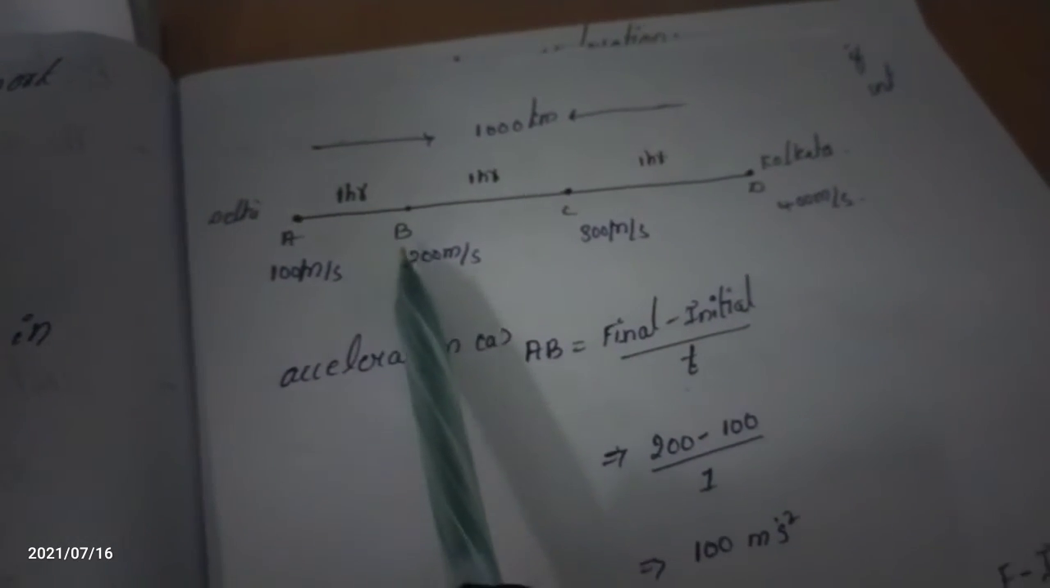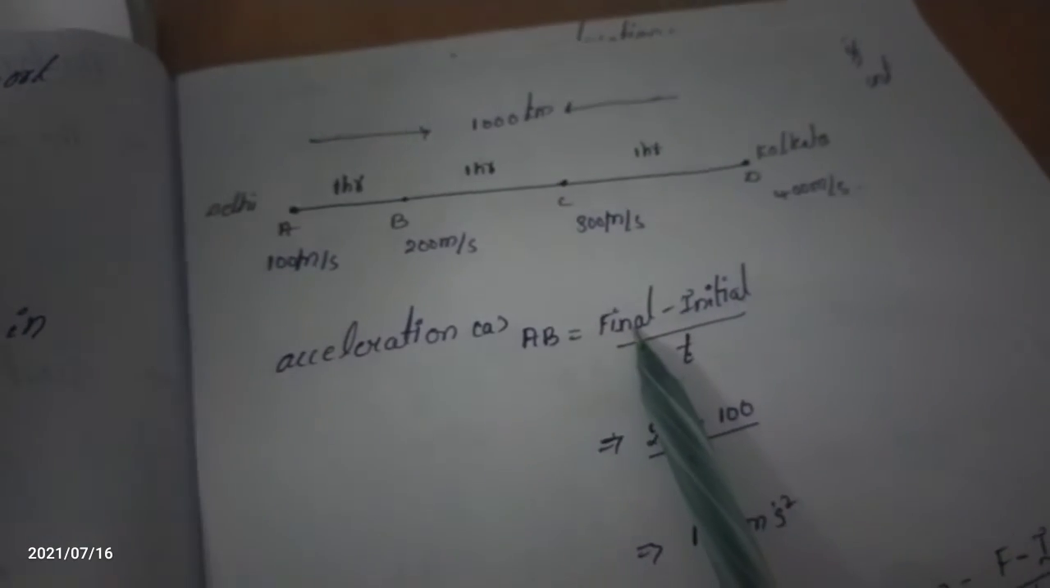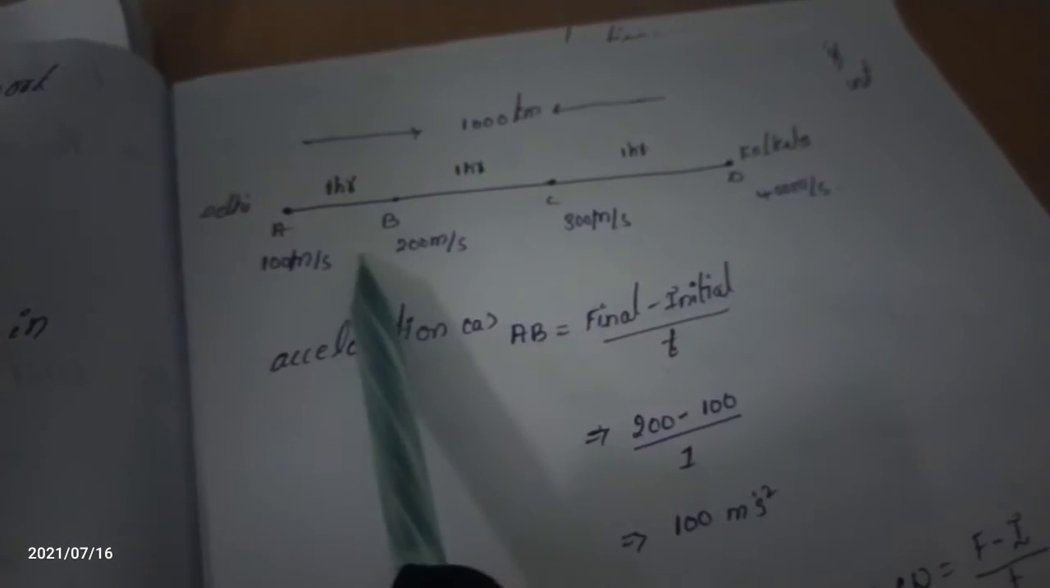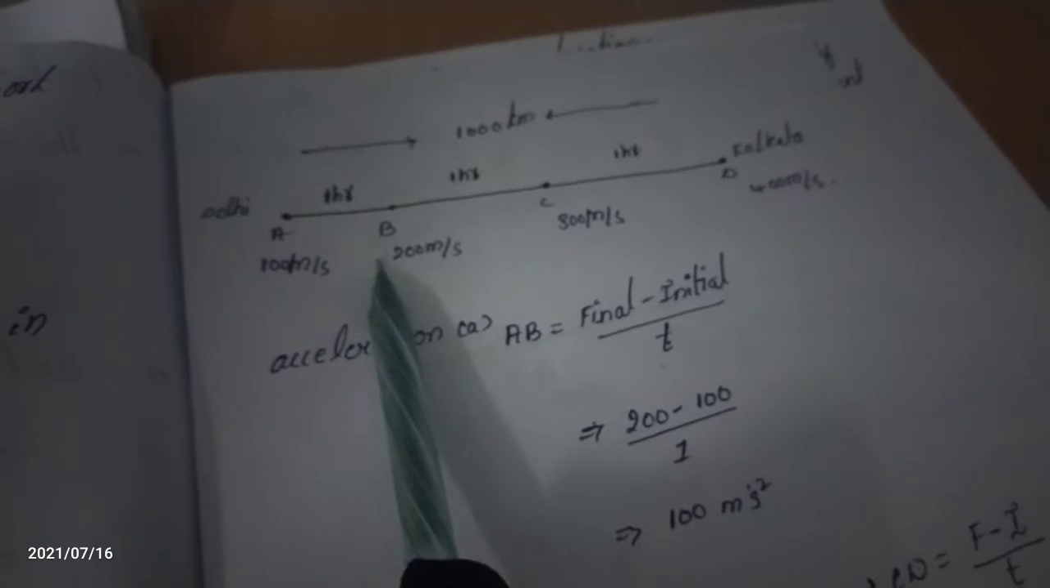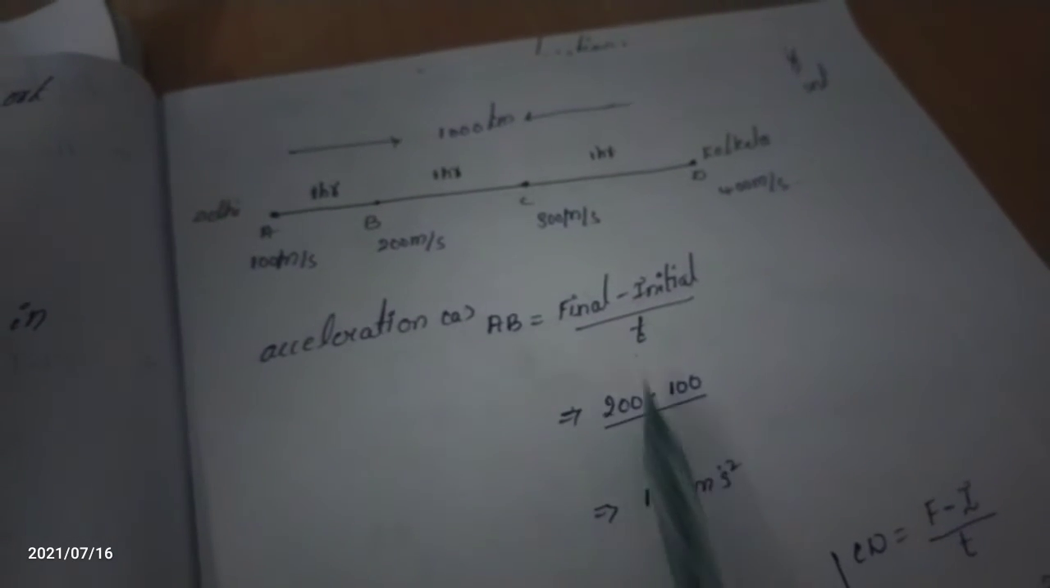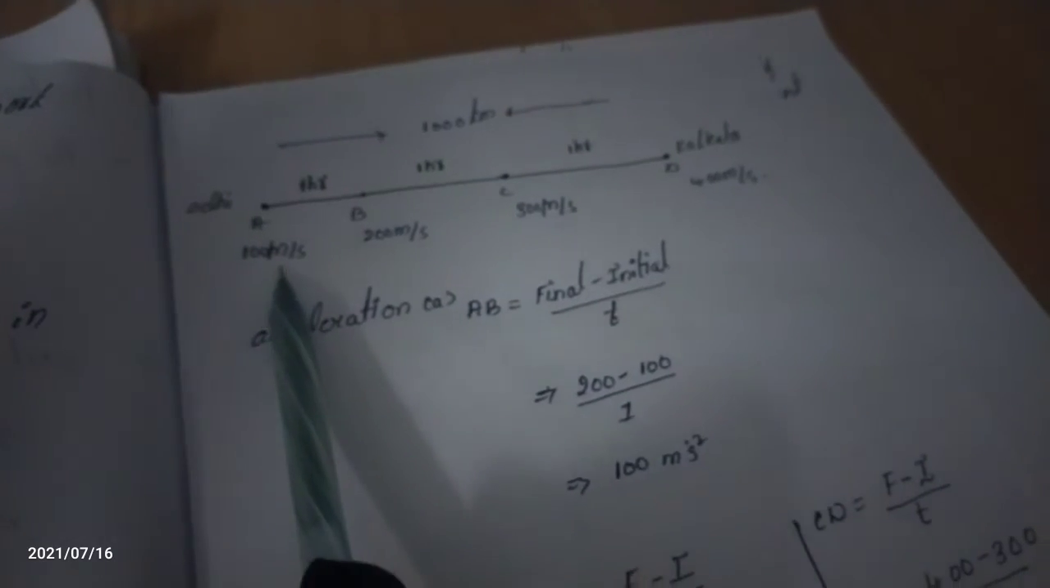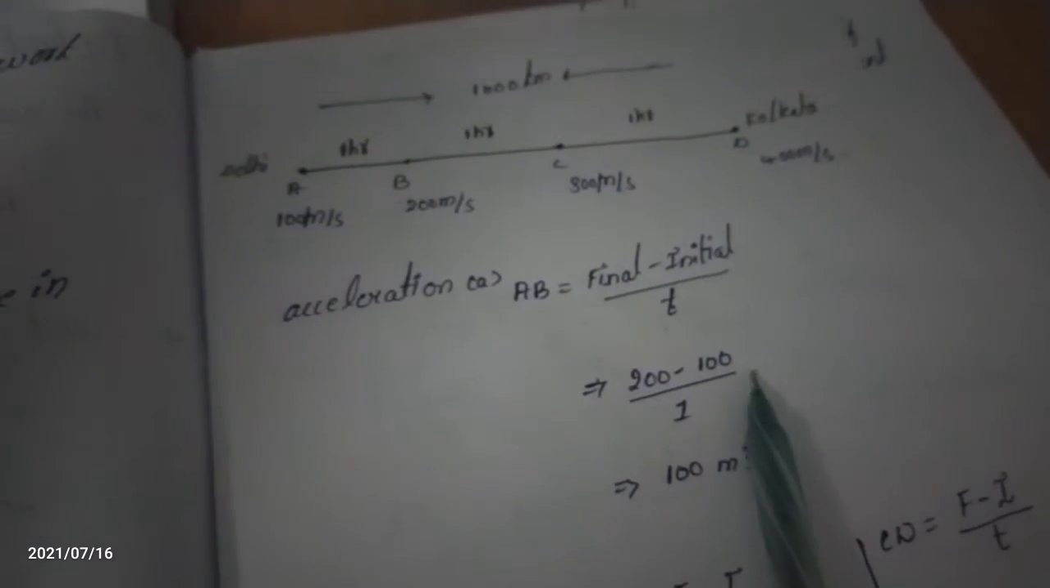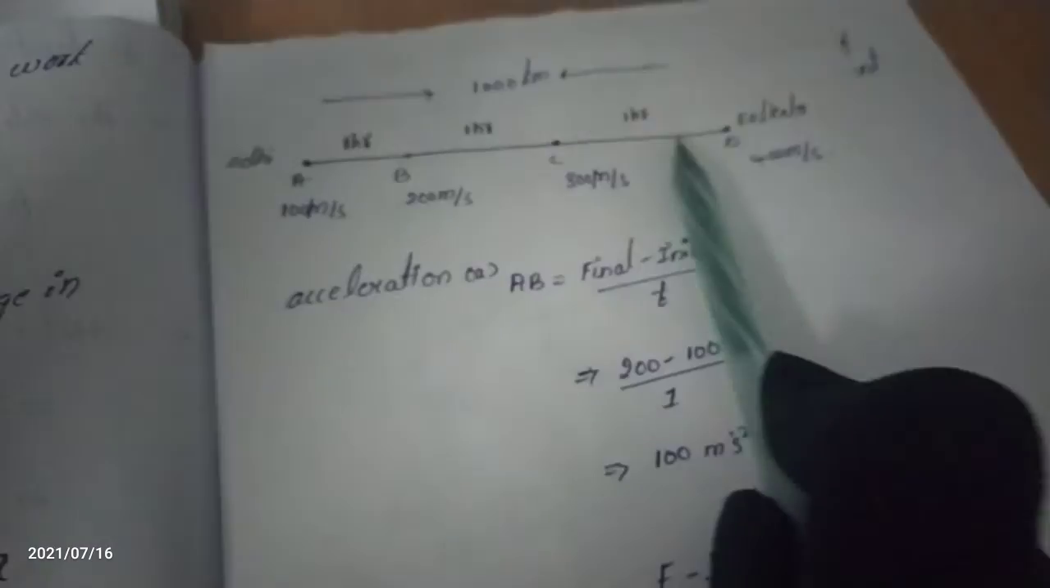To find the acceleration, what is the final velocity? I am observing the two points, A to B. Final velocity is 200, minus as it is. What is the initial velocity? Initial velocity is 100 meters per second. Time is 1 hour, and for every portion we are taking 1 hour.